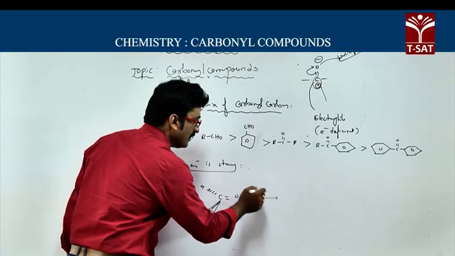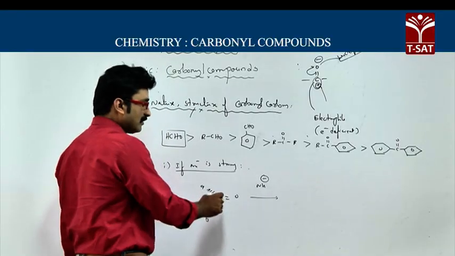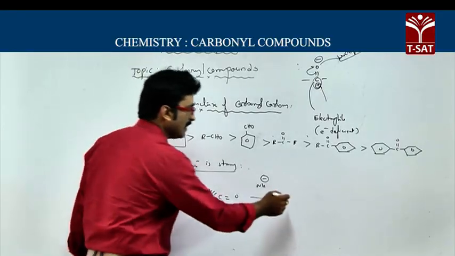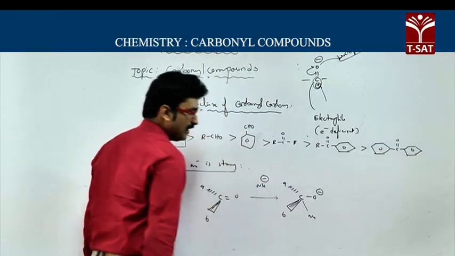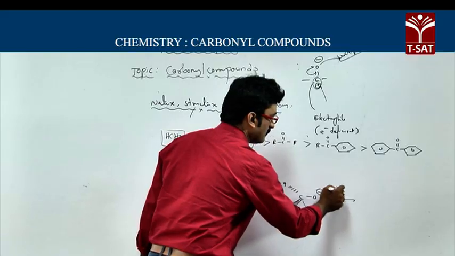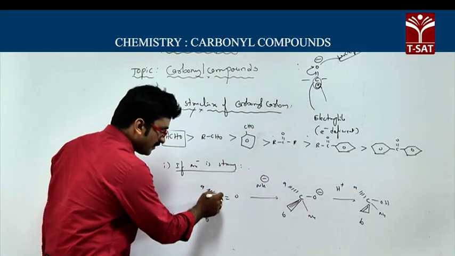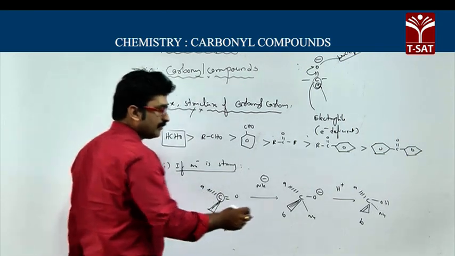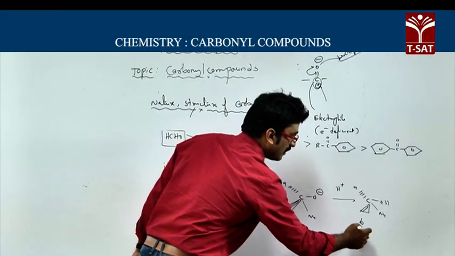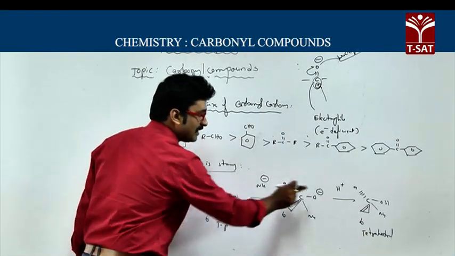And if the nucleophile is strong, Nu minus, then it will directly attack the carbon and you will get the intermediate, which further reacts with H plus to give the product. Here the carbon is trigonal planar, but the product is tetrahedral. So if the nucleophile is strong, this reaction takes place.